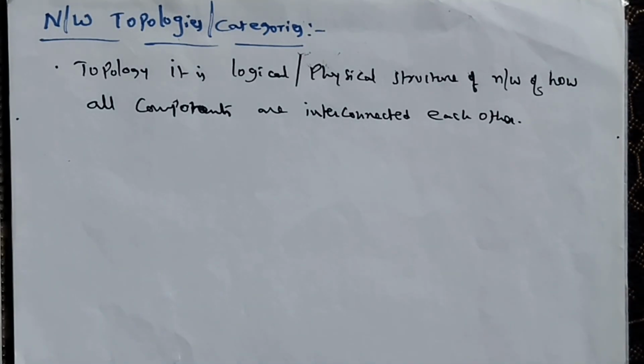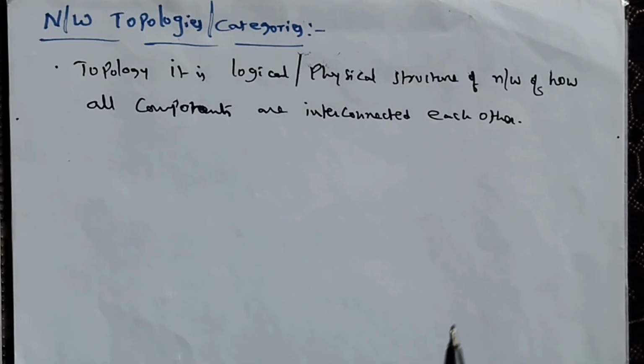There are two types of topologies. The first one is the physical topology, the second one is the logical topology. Physical topology is the geometric representation of all the nodes of a network.